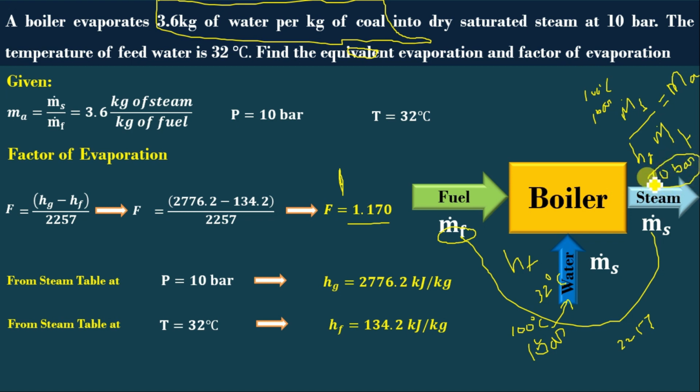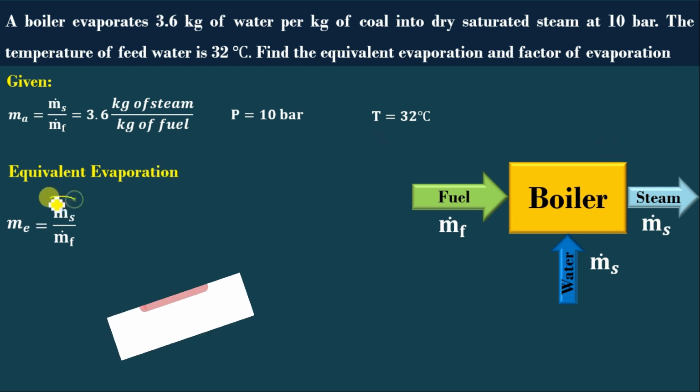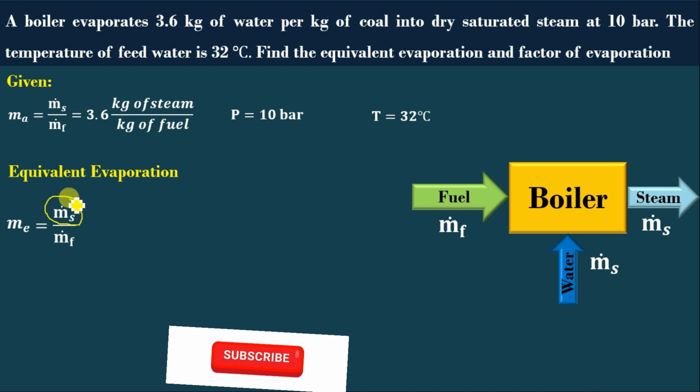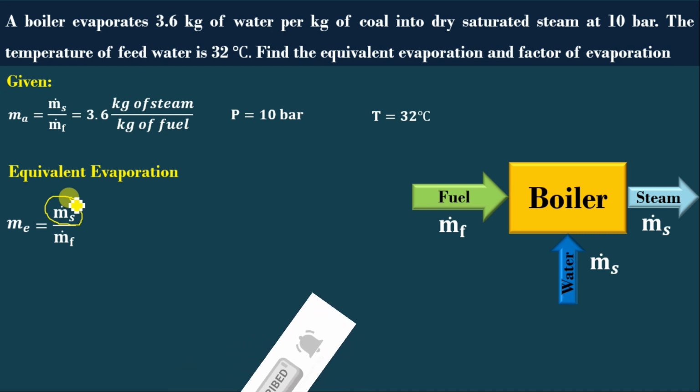Next we will discuss equivalent evaporation. We already discussed that equivalent evaporation is denoted as Me, and ma is equal to ms divided by mf, the actual evaporation. This ma does not account for the type of steam generated by the boiler. It may be wet steam, dry saturated steam or superheated steam.